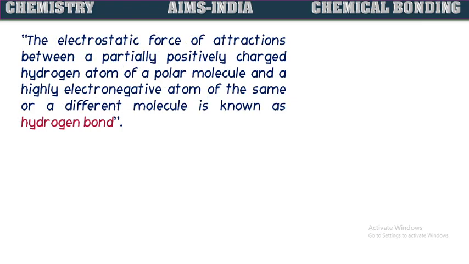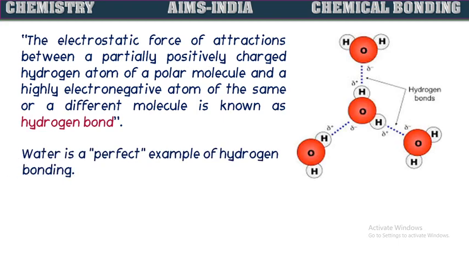So, definition: the electrostatic force of attraction between a partially positively charged hydrogen atom of a polar molecule and a highly electronegative atom of the same or a different molecule is known as hydrogen bond. So, here you can see water is a perfect example for the molecules having hydrogen bonding. In the water molecule, oxygen is the more electronegative atom and hence the bond between hydrogen and oxygen is a polar bond.